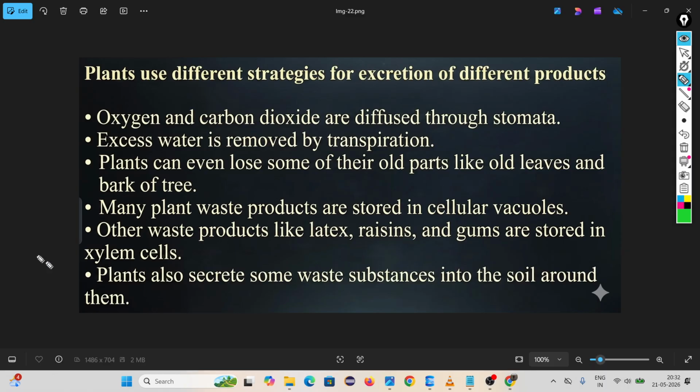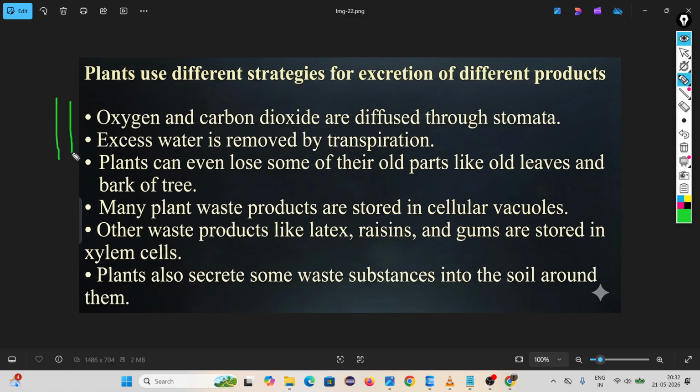Look, oxygen and carbon dioxide. During photosynthesis, oxygen is a waste product for them, and during respiration, carbon dioxide is a waste product. So they are excreted through diffusion via the stomata. Then excess water is removed by transpiration. Plants can even lose some of their old parts like old leaves, the bark of the tree, and some dead tissue.